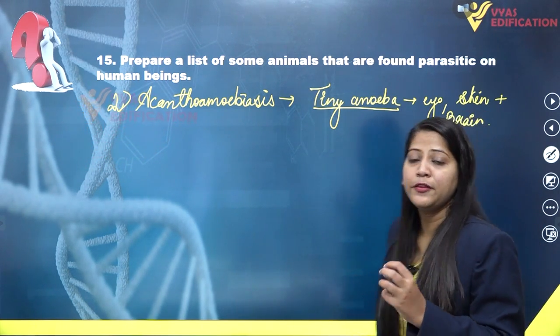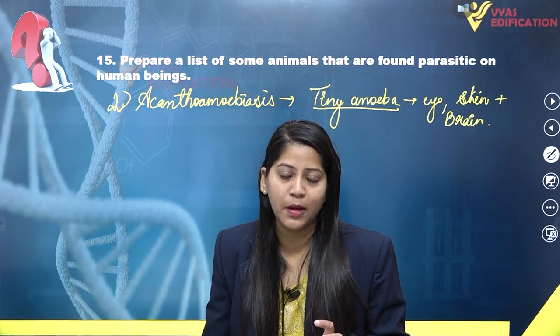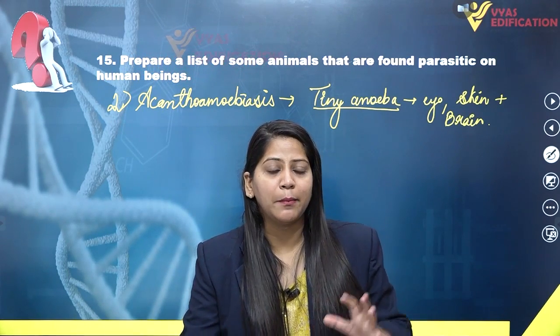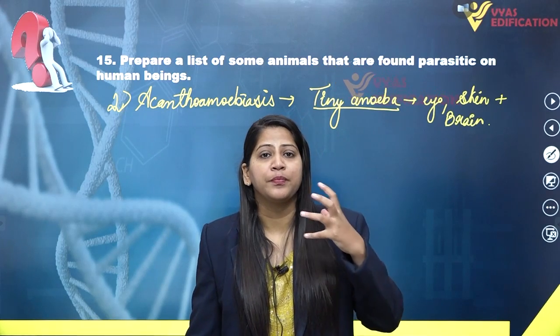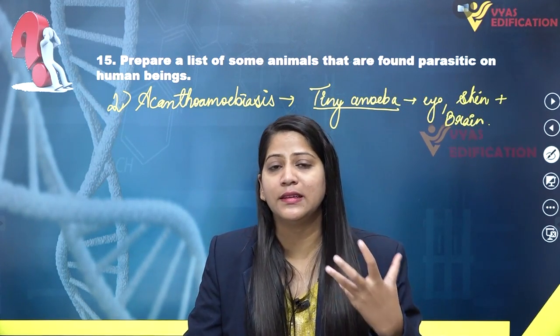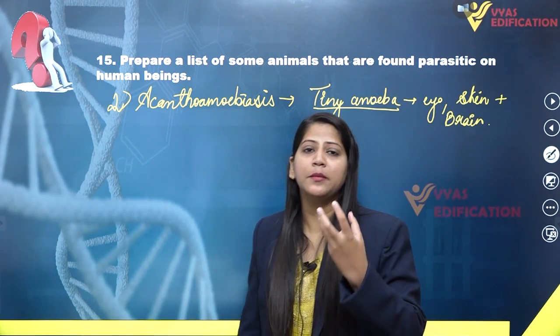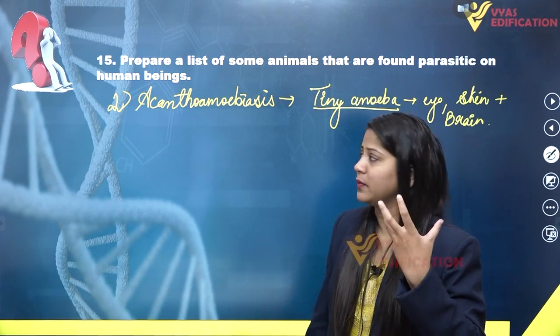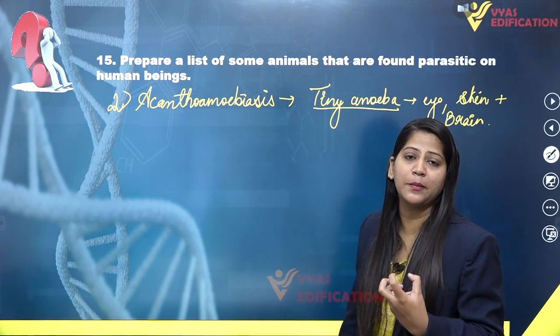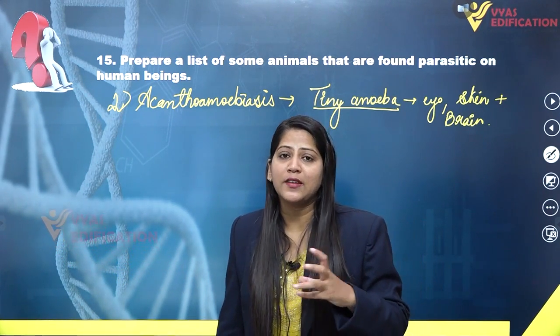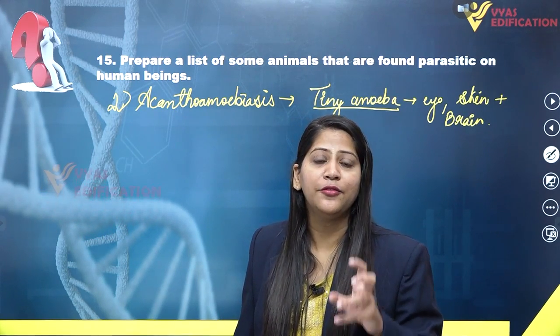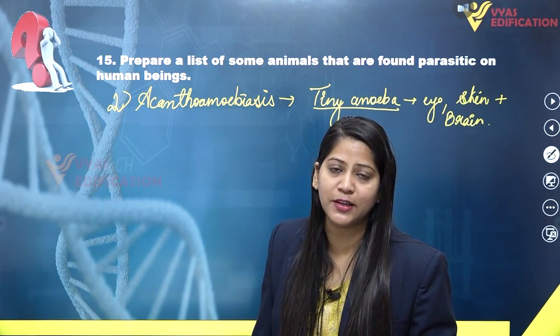Alright, then if we talk about Plasmodium, Plasmodium is the second member in our list which lives as a parasite in human beings and causes disease. Plasmodium is a member of protozoa, and it is the causative organism for malaria. But malaria is transmitted via the female Anopheles mosquito.